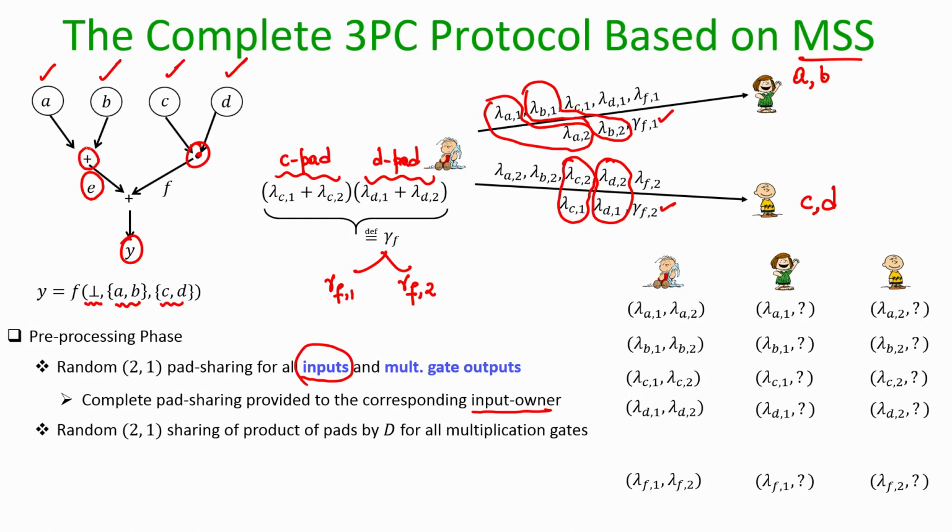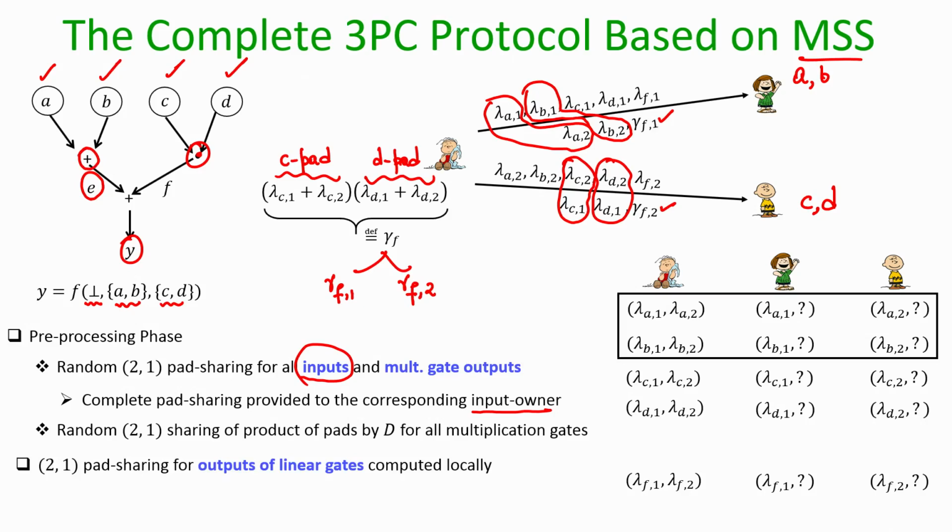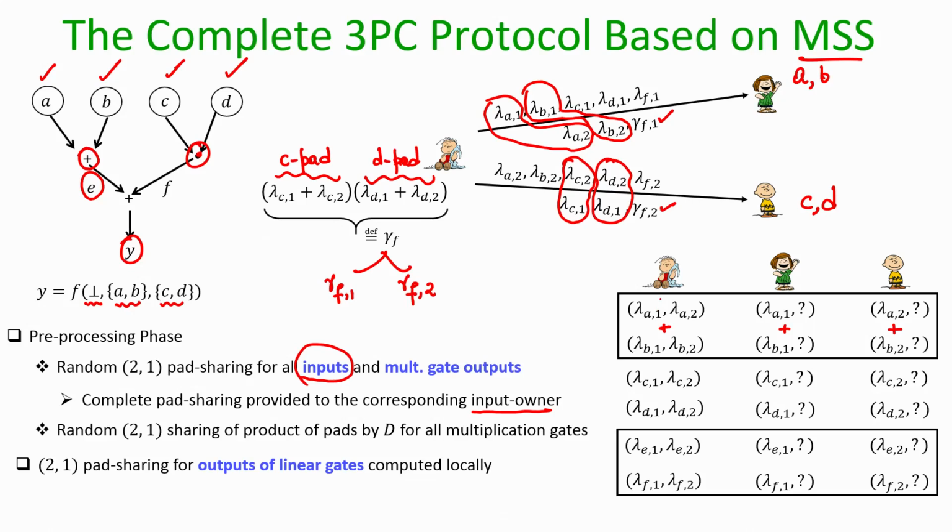So, what is the linear gate here? The plus gate. That means the pad associated with the E value should be computed as the summation of the pads associated with the A and B value. So, that is why the dealer or the distributor is not supposed to explicitly pick a pad with the E value. It will be computed once the pads with the inputs of the plus gate have been fixed. And following the same logic, no explicit pad has been used with the Y value, because the Y value is the outcome of a linear gate, namely the plus gate, whose inputs are the E value and F value.